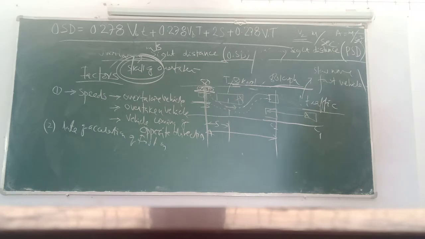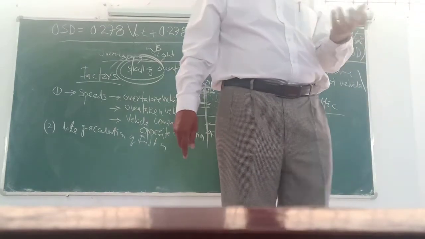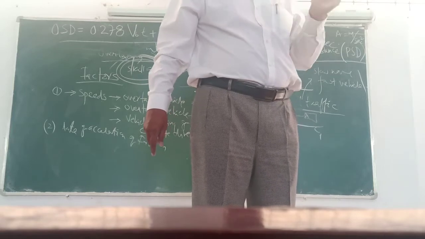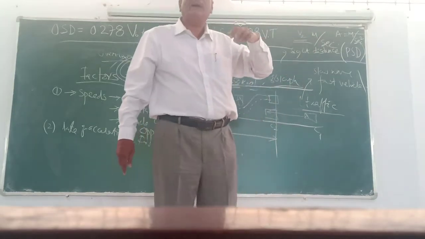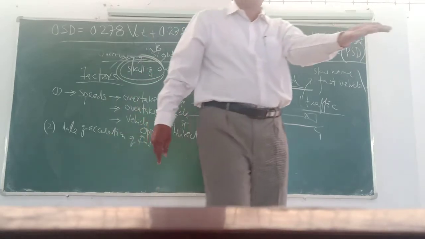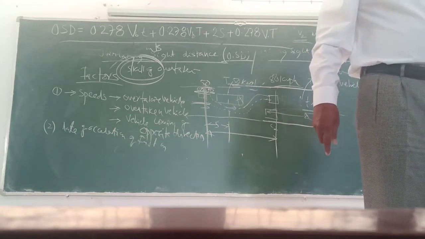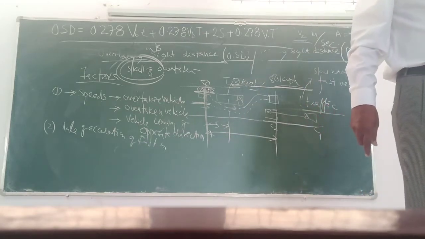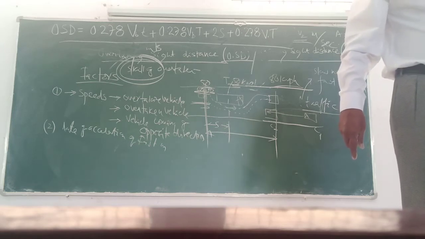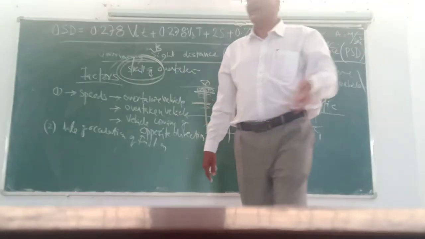The t is the total reaction time, with the same meaning as before. It means the reaction of the driver of the fast moving vehicle to the situation, not whether to overtake or not, but if he has decided to overtake, the time required to overtake. There is one more time in this, and I'll tell you about that.